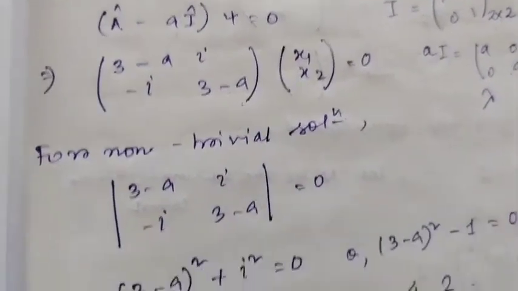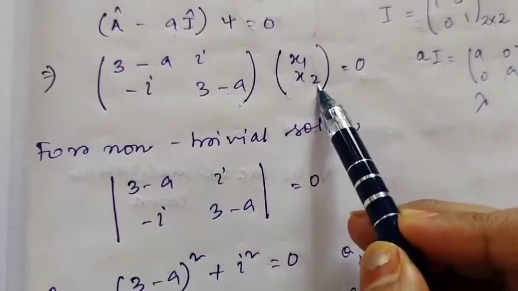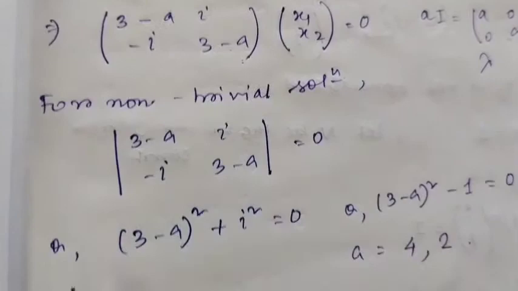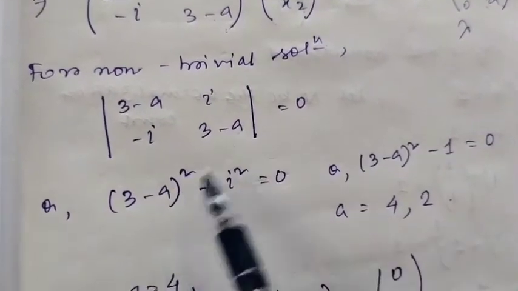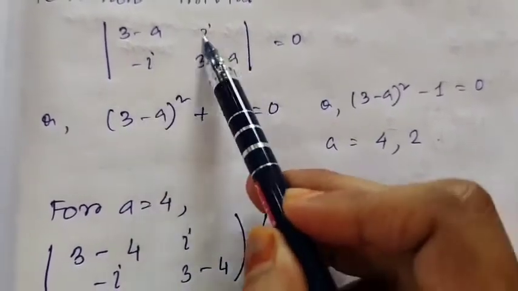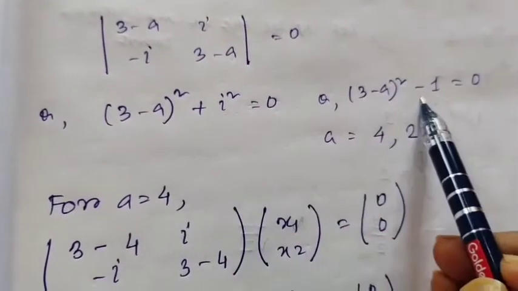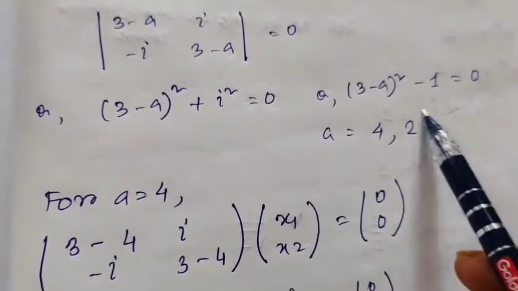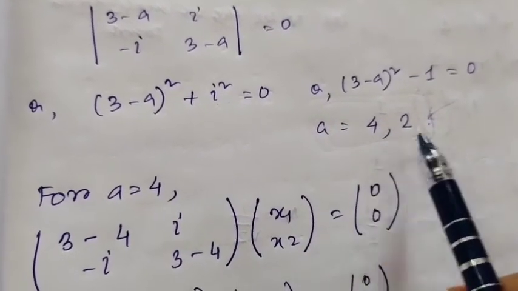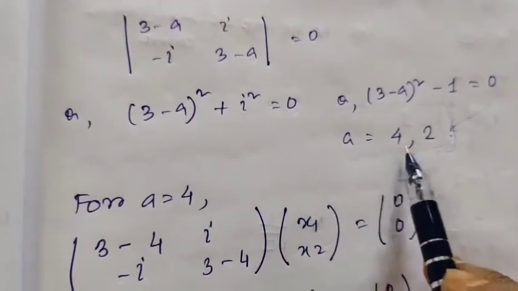Now for a non-trivial solution, obviously x1, x2 are not going to be 0. So the determinant of this matrix equals 0. So see, (3 minus a) into (3 minus a), minus (minus i into i), so plus i square. i square equals minus 1. If you solve this, you will get these two values. I am not solving it. If you solve, you will get a equals 4, 2. Now these are the eigenvalues.